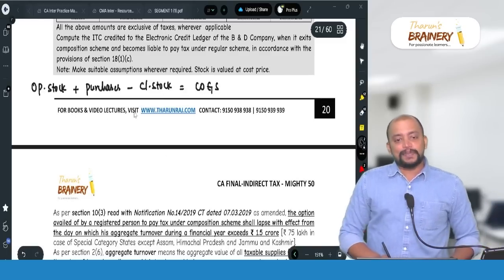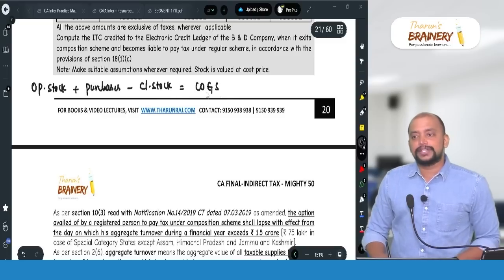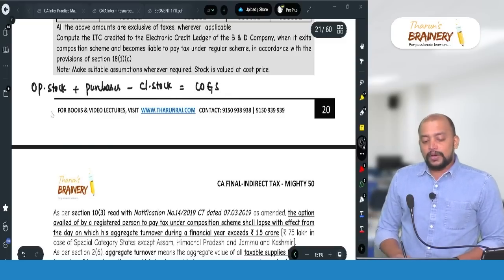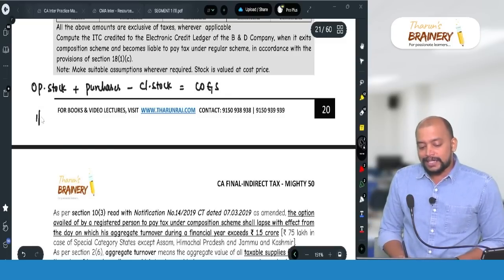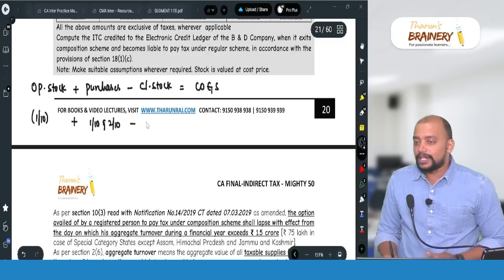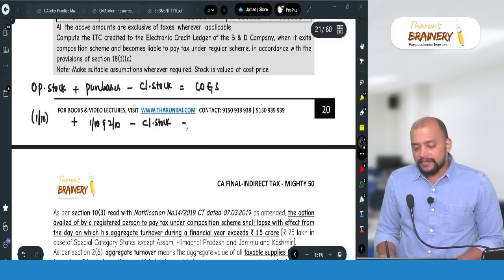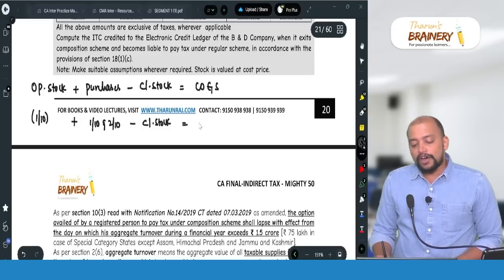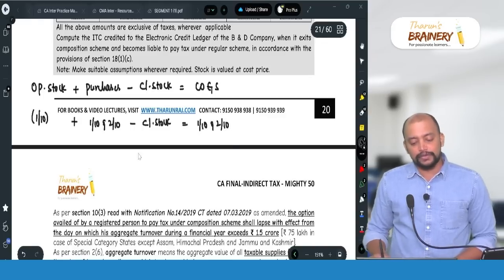Opening stock plus purchases minus closing stock is cost of goods sold. Now, opening stock as on 1/10, plus purchases for 2 days, 1/10 and 2/10, minus closing stock. That only we need to find. That we don't know. And then we need to take cost of goods sold for the 2 days, 1/10 and 2/10. What is the cost of goods sold?